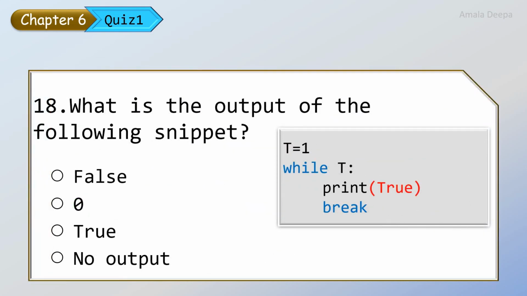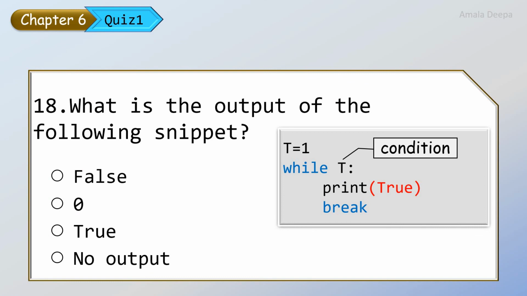What is the output of the following snippet? So here t is equal to 1. While t, in this while loop, t is the condition. Since the value of t is 1 and 1means true, the Boolean value True can also be treated as 1. So the condition is true. Therefore, the control enters into the loop and it will do the print statement first, print true.